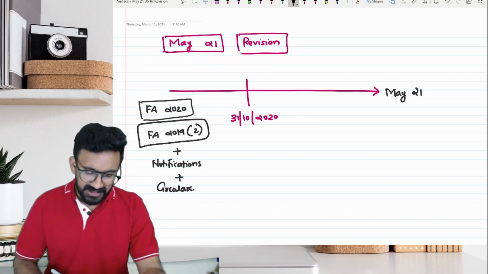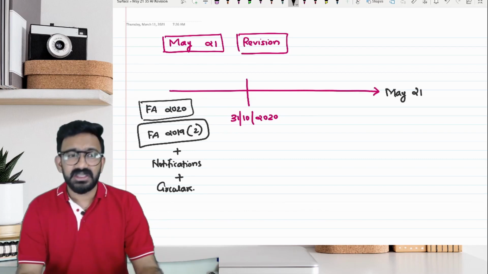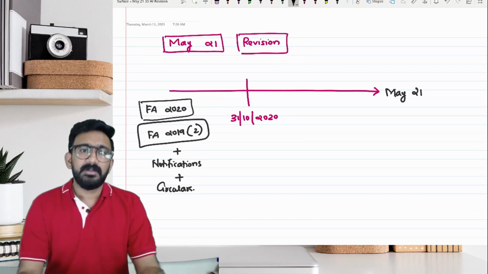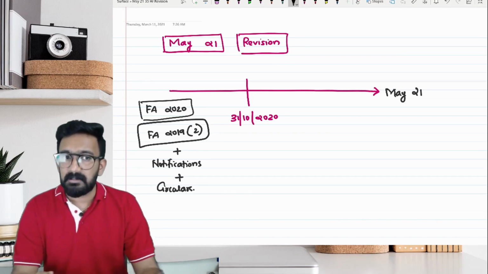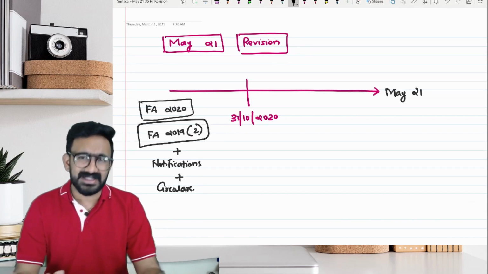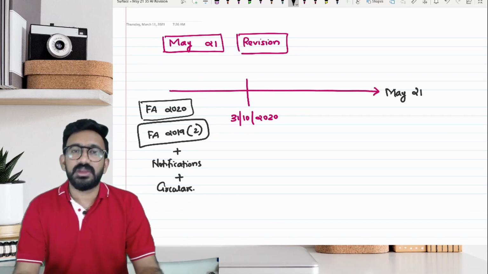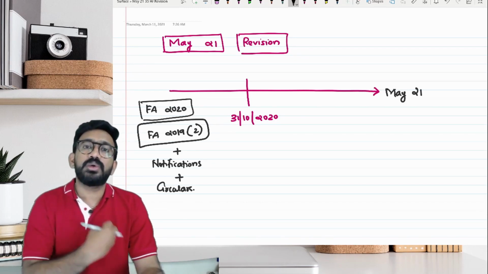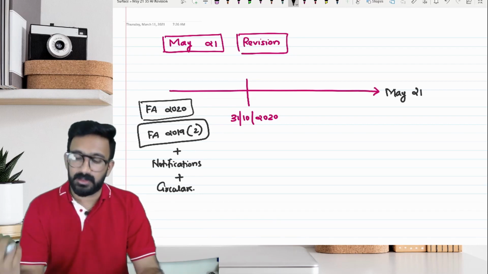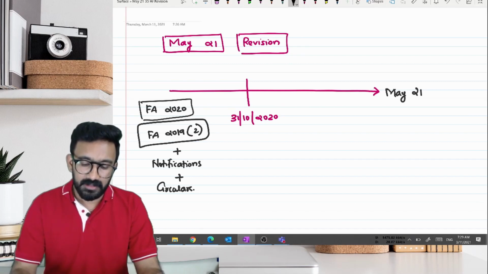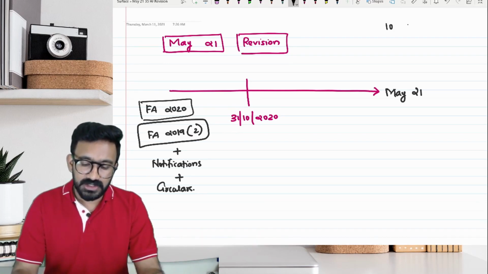Now, how many changes are there? It is comparatively less. Like your last exam or last to last exam, the number of changes is less. But there are a few changes that are important and would be tested. There is a high chance that they would be tested in the examination. So in this particular session, we are going to cover all the amendments, including going through the entire topic one by one. Just to start off, how many chapters do we have in intermediate? We have 10 chapters.